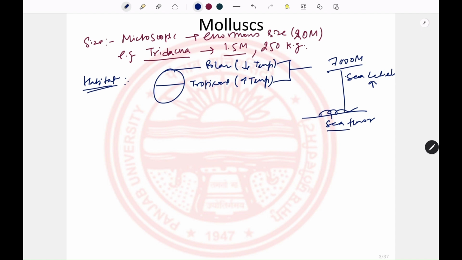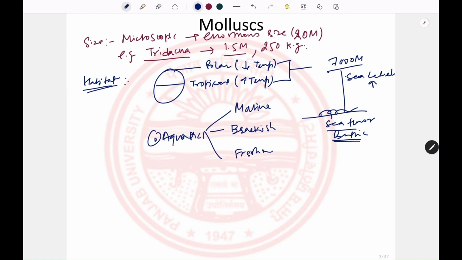As they could be benthic organisms, they must be aquatic ones. In the aquatic environment, they can be present in three types: they could be present in the marine environment, in the brackish water, or in the fresh water. Most of the mollusks are present in the marine environment. However, one class that can be present in the brackish water and in the fresh water is the class Bivalvia.